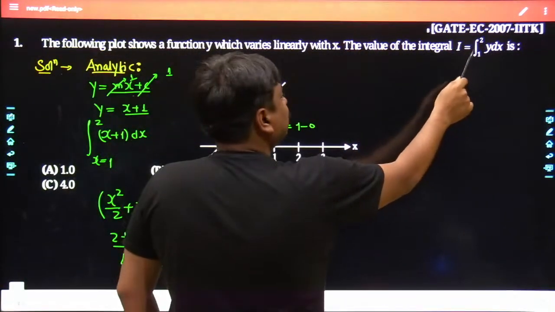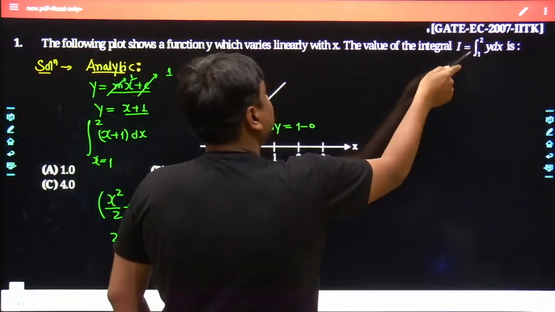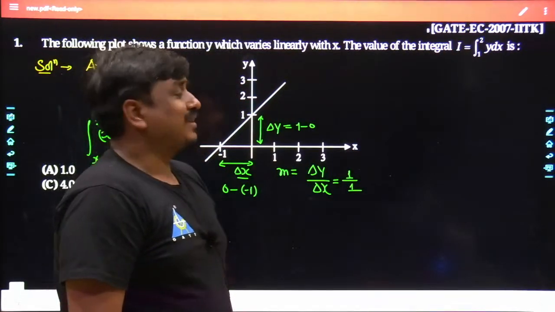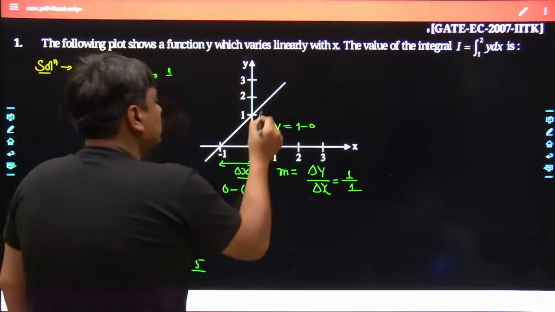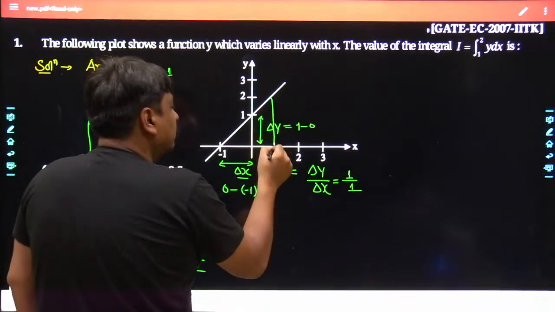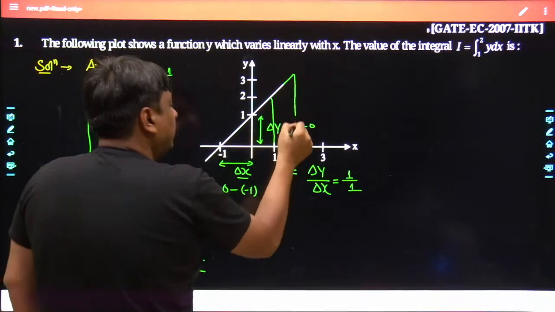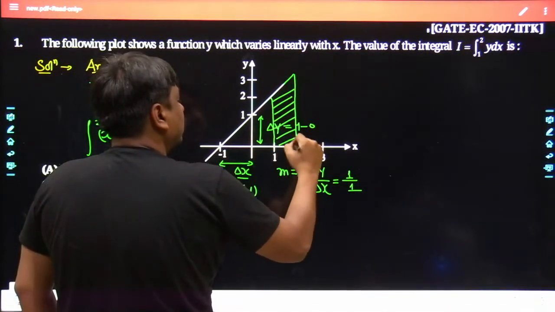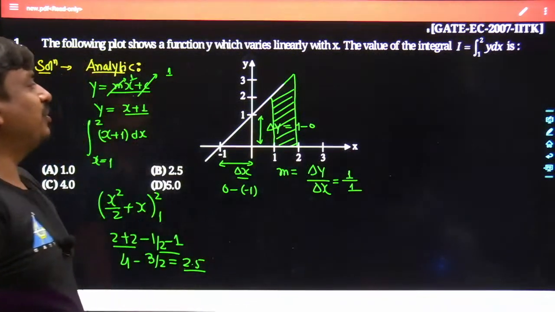The integration has to take place bounded between x equals 1 and x equals 2, with y as a function of x, and dx itself. That means you are going to assess the area under this curve. May I know, when you assess the area under this curve, would it be treated as positive or as negative?